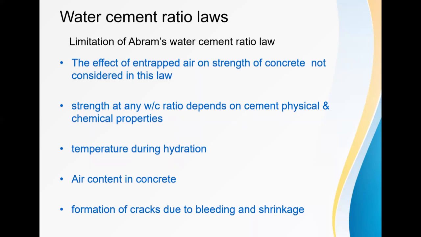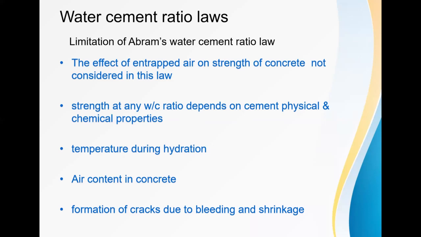Strength at any water cement ratio depends upon the physical and chemical properties of cement. Definitely, if the physical and chemical properties of the cement are good, it will impact the strength. Third is the temperature during hydration.